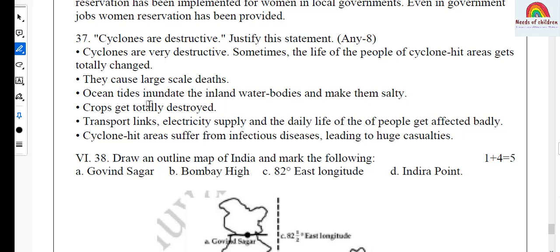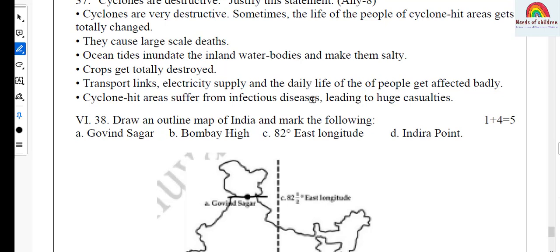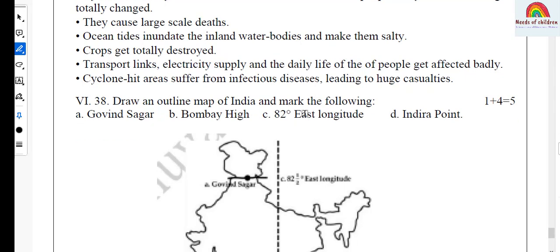Ocean tides inundate the inland water bodies and make them salty. Crops get totally destroyed. Transport links, electricity supply and the daily life of the people get affected badly. Cyclone hit areas suffer from infectious diseases leading to huge casualties. So here the 4-mark questions come to an end.